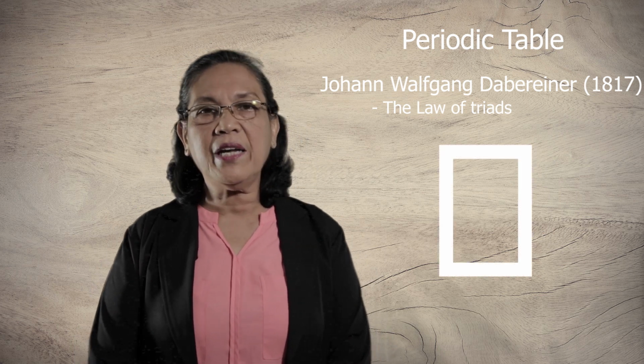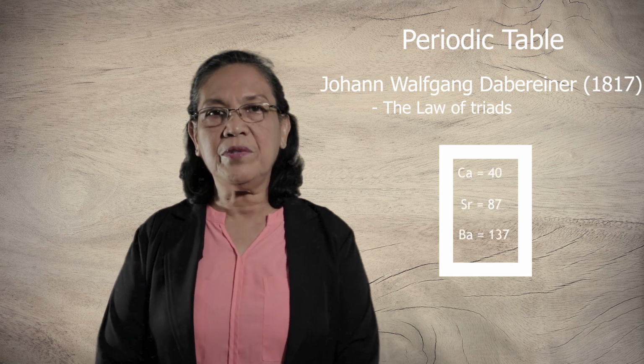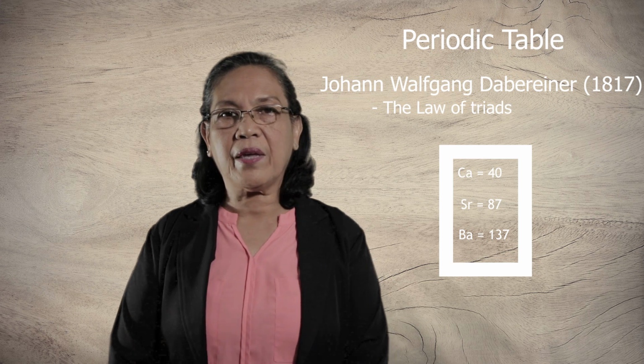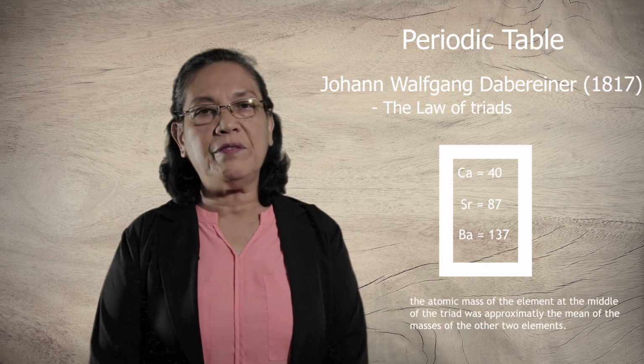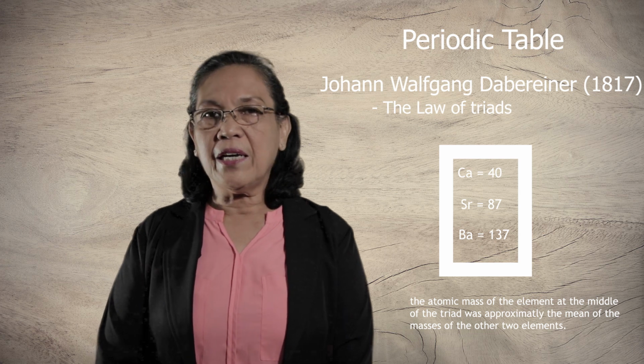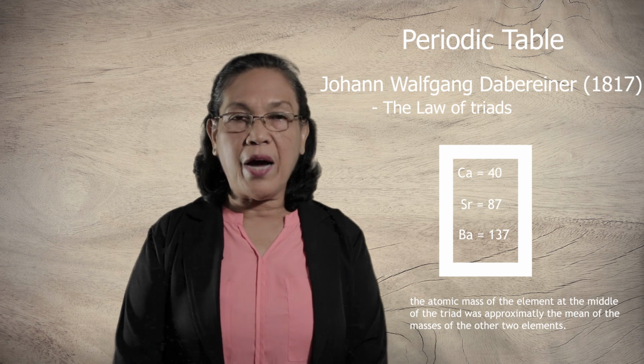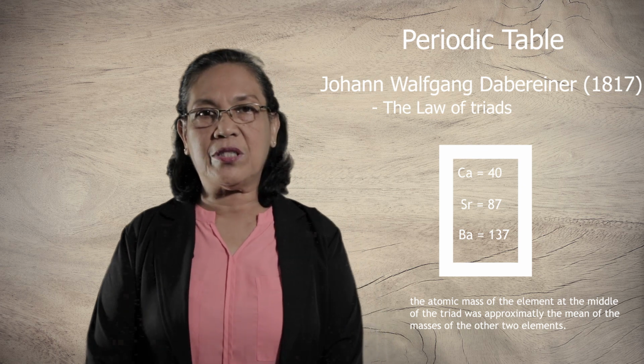He experimented that in a triad of elements, let's say we have calcium, strontium, and barium, the atomic mass of the middle element is the mean of the two atomic masses of the two other elements.